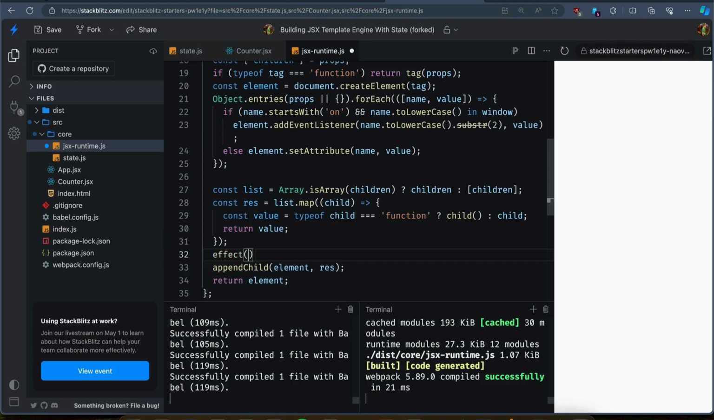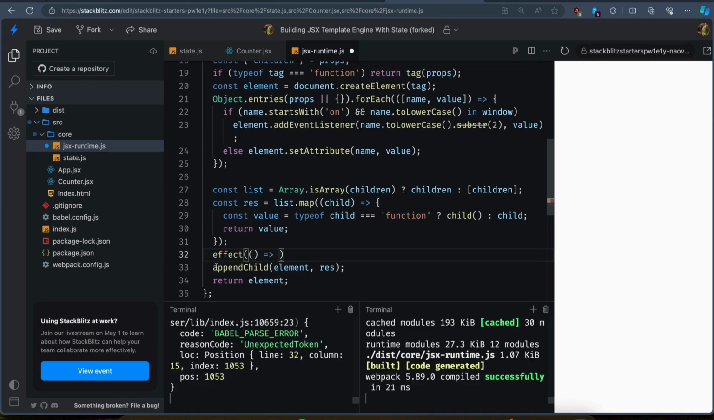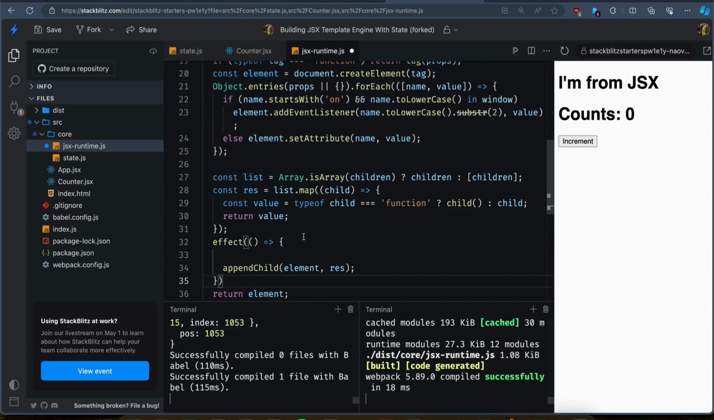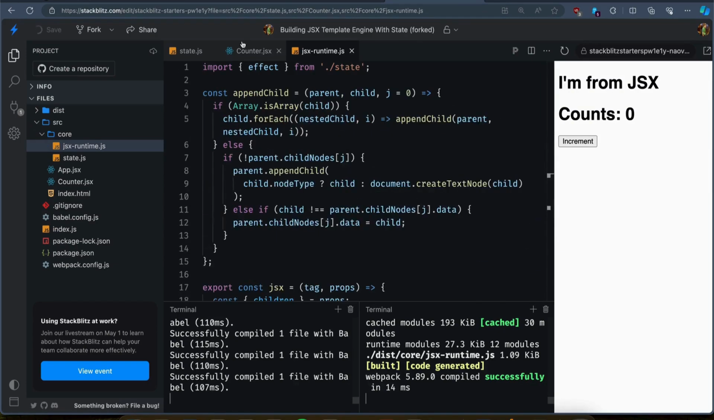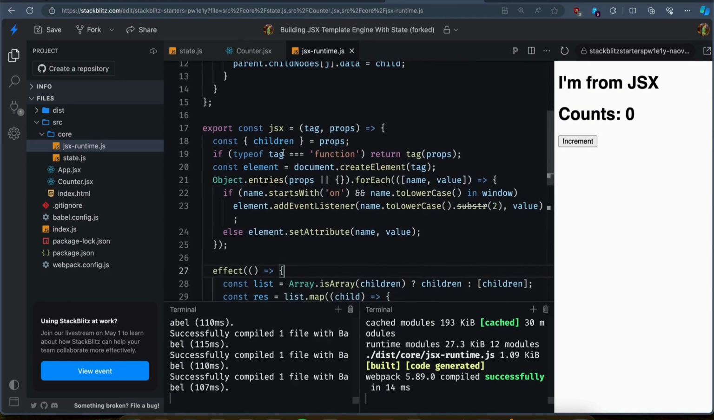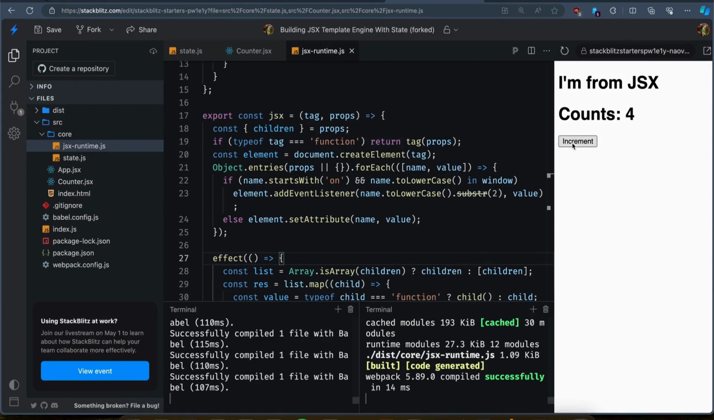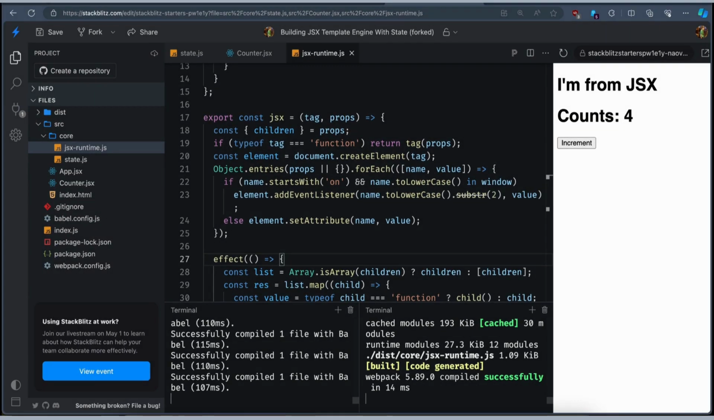When we're appending the element to the parent element, we need to wrap it in an effect function to update the DOM whenever the state changes. Because the effect function is called whenever the state changes, the DOM will be updated in real time. And that's it! We've successfully created a simple application using signals to manage state and reactivity.